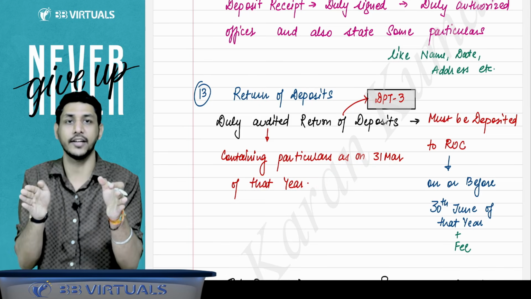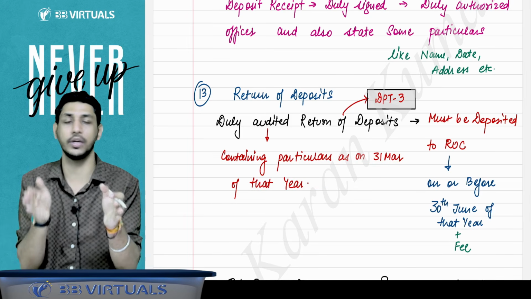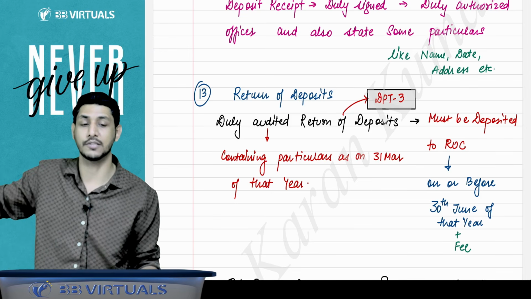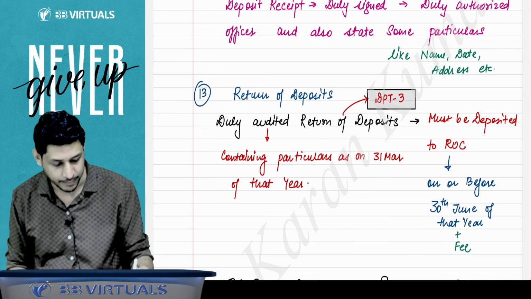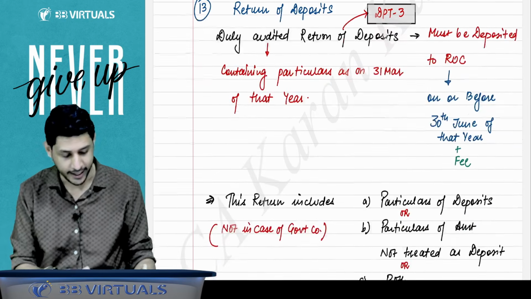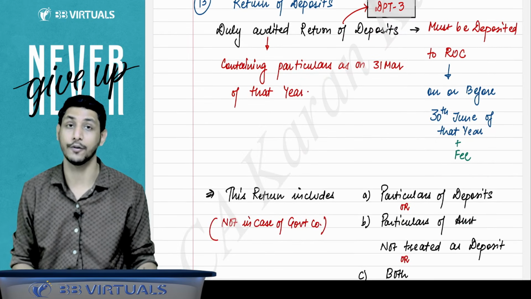Suppose today you are filing the return of deposits. Today's content you need not write in DPT-3. The content must be as on the date of 31st March of that year. And it must be filed with the ROC on or before 30th June every year. Along with that, you have to pay the fees also.